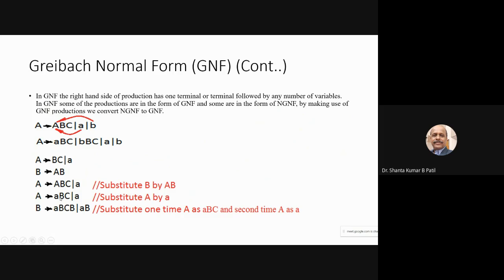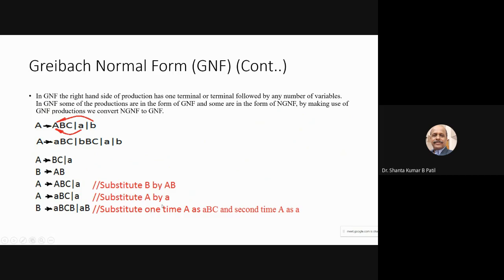First time we substitute A as ABC, A as ABC, B as it is. So we kept B as it is. Second time we substitute this A as a terminal A, then AB. Now you take all the productions which are converted into the Greibach normal form.